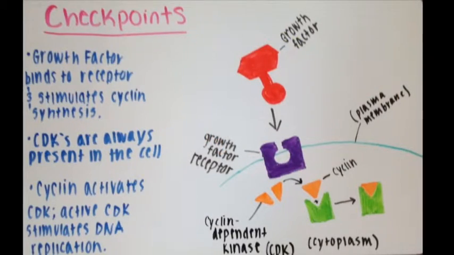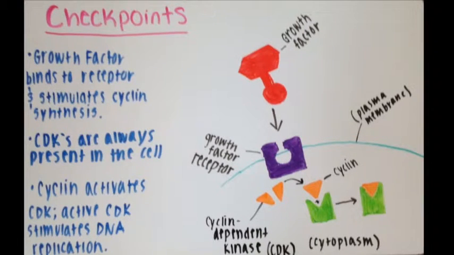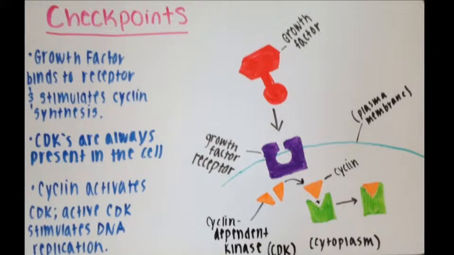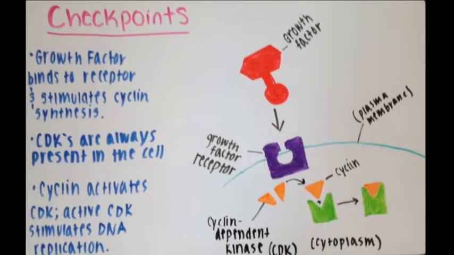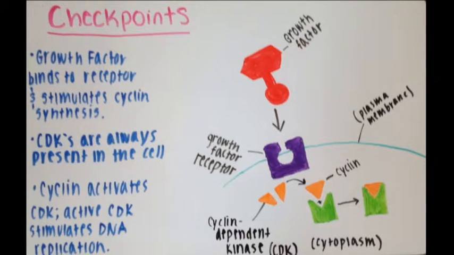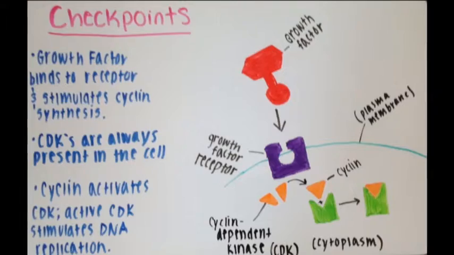Checkpoints. Checkpoints are controlled by the activity of CDK, cyclin-dependent kinase. CDK proteins are always in the cell but are not always active. The cyclin cycle, pictured, occurs during the cell cycle. The growth factor stimulates the cyclin process, but cyclin is put together and added to the CDK proteins when the cell begins to divide.